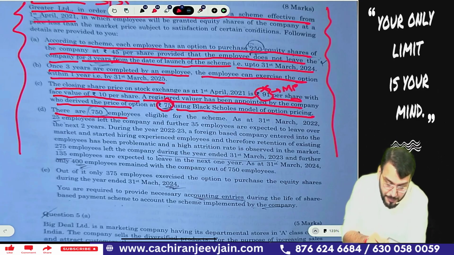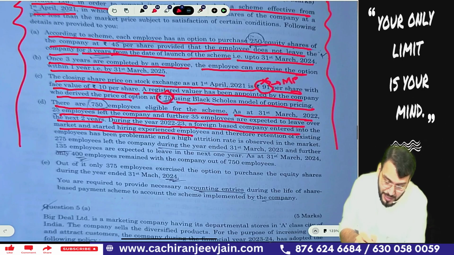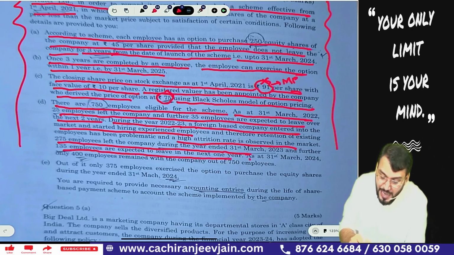There are 750 employees eligible for the scheme. As on 31st March 2020, 25 employees left the company and a further 35 employees are expected to leave over the next 2 years. During the year 2022-23, a foreign-based company entered the market and started hiring experienced employees, and because of this a high attrition rate is observed in the market. 275 employees left the company during the year, and a further 135 employees are expected to leave in the next 1 year. As on 31st March 2024, only 400 employees remain with the company out of 750 employees.